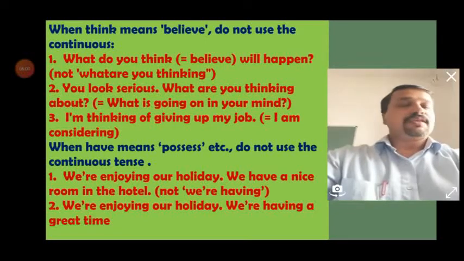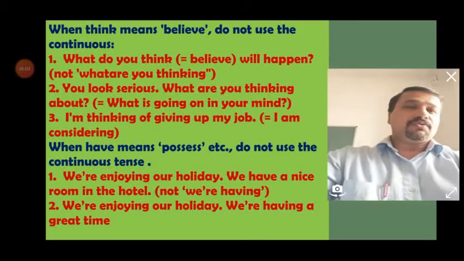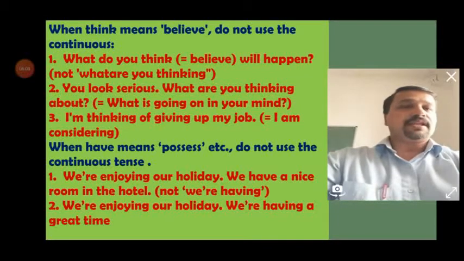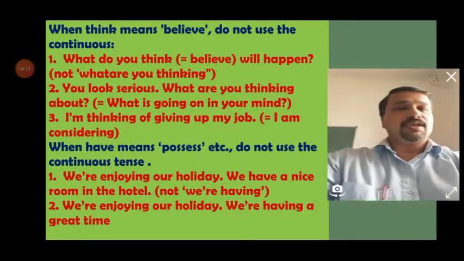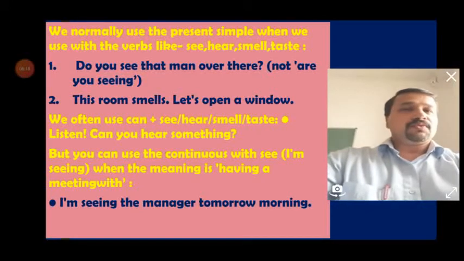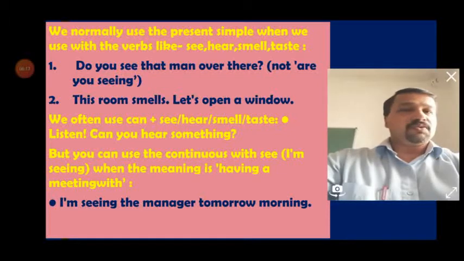So this is the difference. When we use have in the direct form, it means possess. But if we use the same verb with the other form, we can see that along with ing, the verb's meaning has been changed. Normally we use the simple present when we use verbs like see, hear, smell, taste, etc. They are considered to be verbs of perception. They are usually used in the simple present tense.